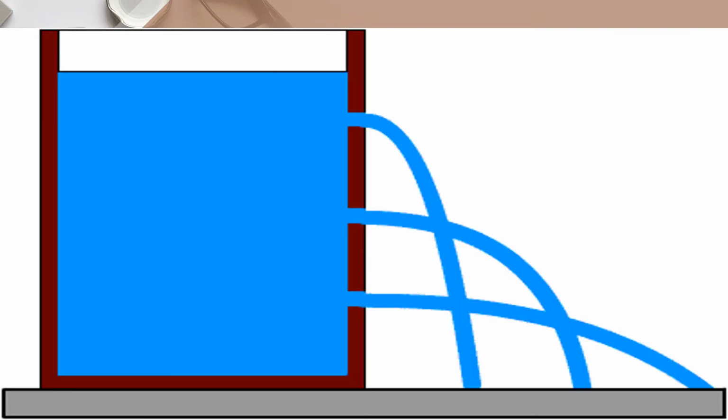Okay children, already we have learned that pressure increases with depth. See this, we have a container and it has 3 holes. See the first hole, it falls in a lesser distance. And the second hole, it also falls in a distance but greater than the first hole. And again see the third one, it falls out with a greater distance. So from this what we can say? Pressure increases with depth.